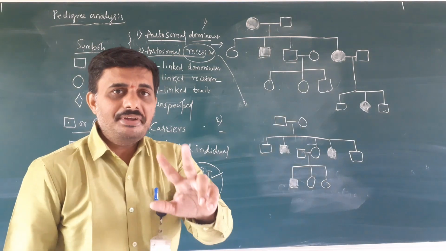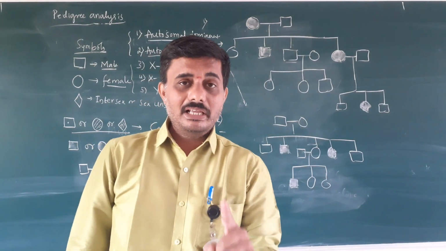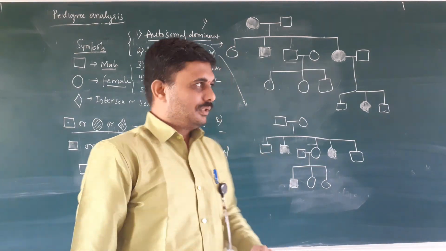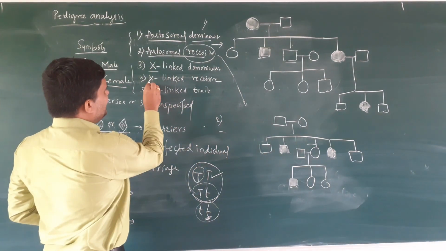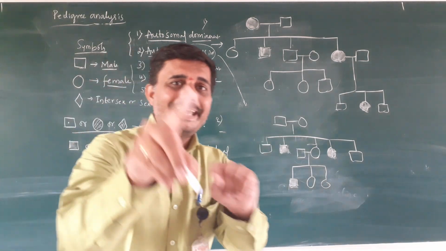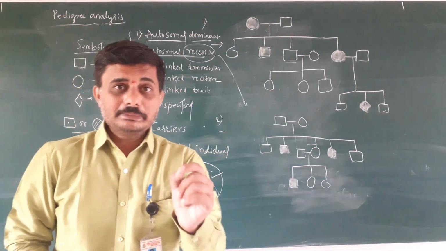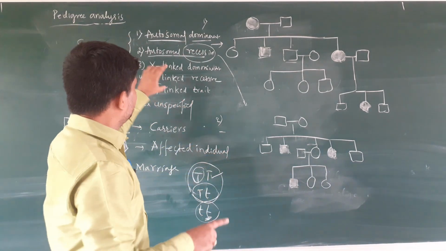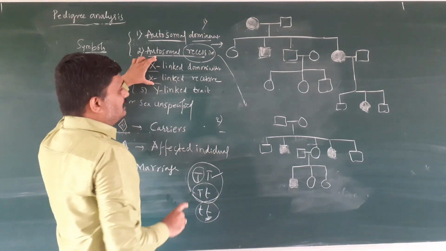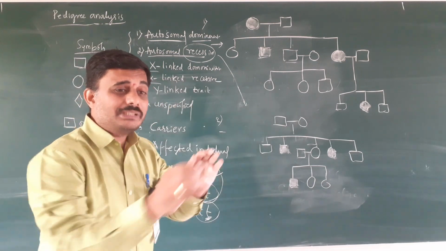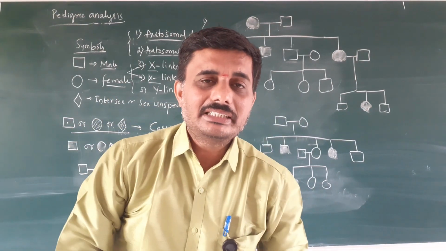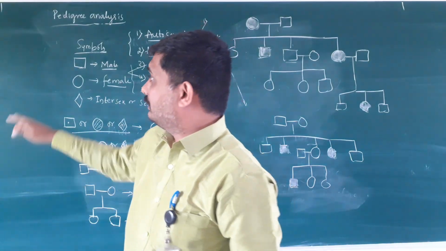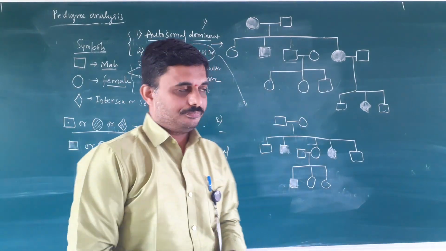The females are having 2 X chromosomes. The male is having X and Y chromosome, only one X chromosome. So here X-linked means the gene is located on X chromosome. The genes which are present on X and Y chromosomes are inherited generation after generation. So they show the evolutionary significance as mentioned by the Nicodemus.